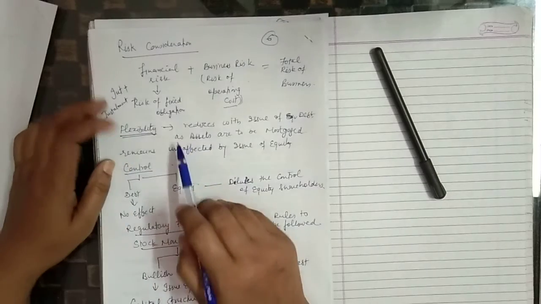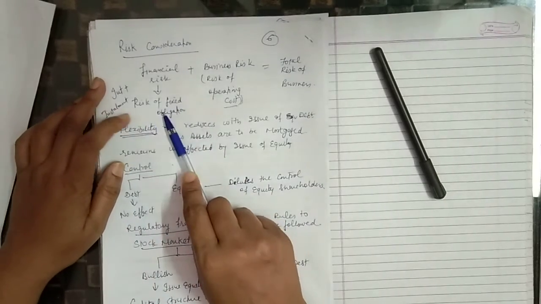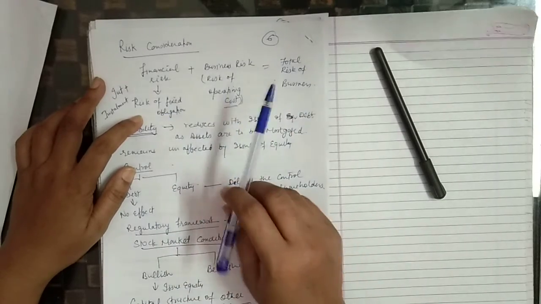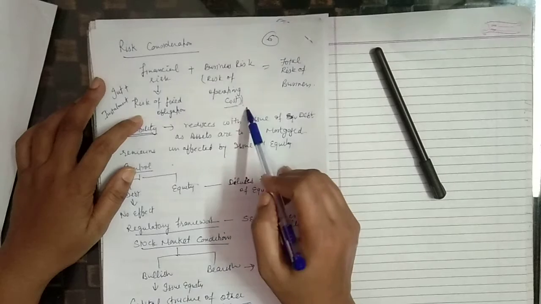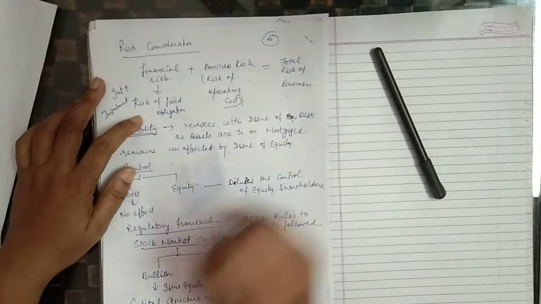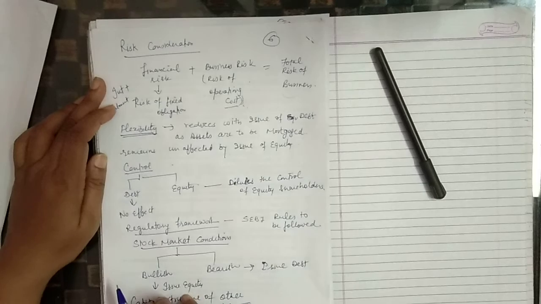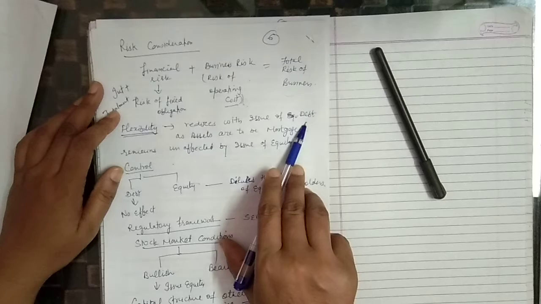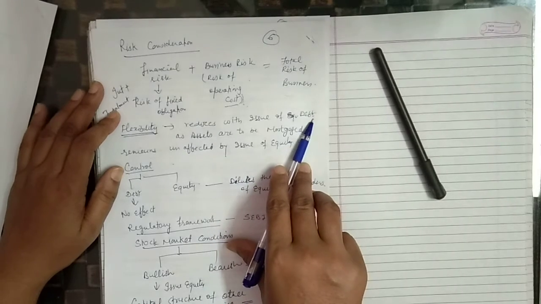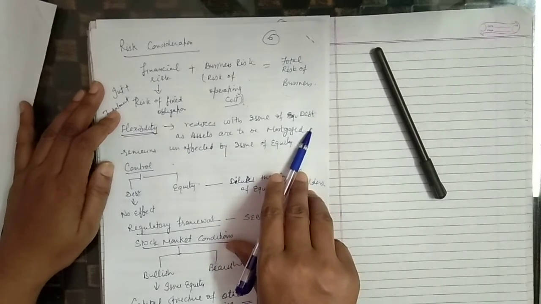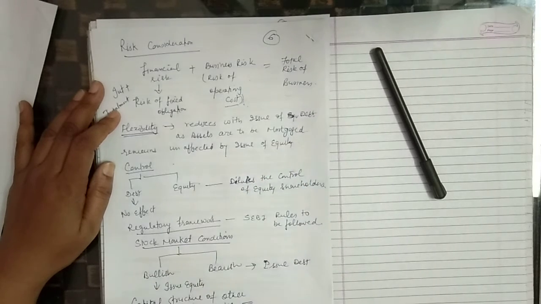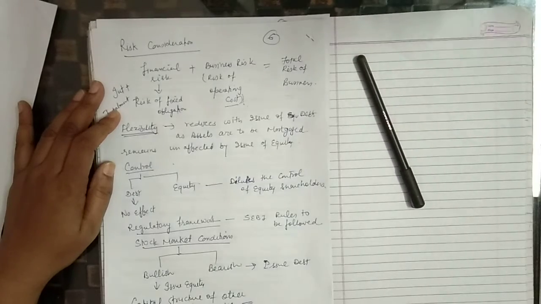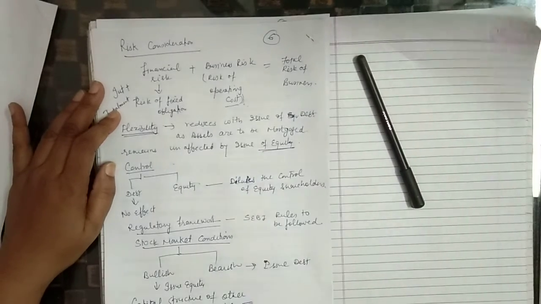If the financial risk is more, then company should use equity more. If total risk is more, for example, operating cost is more, total risk increases, then company should use equity. Flexibility. Flexibility is reduced with the issue of debt. As the company uses more and more debt, the company has to mortgage its assets. So company does not have flexibility to use them. If the company wants flexibility, then it should issue more and more equity.